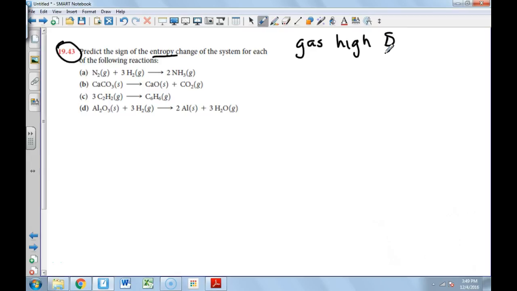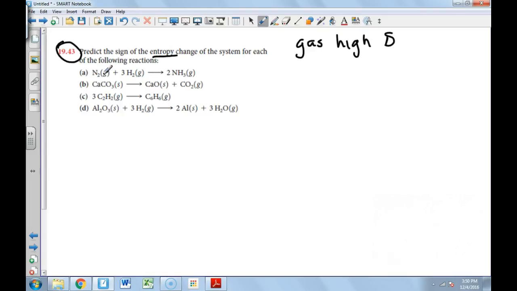And so if gases have a high entropy, it's safe to say that most gases, their entropy is so high that it completely trumps any of the other states of matter. The next most random state of matter is an aqueous solution, and then liquids, and then finally solids. So if we know that, we can make some assumptions when we're given a reaction.